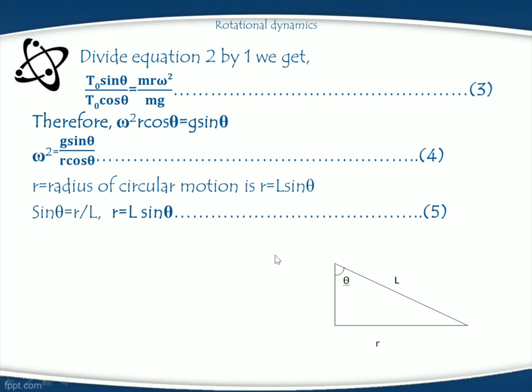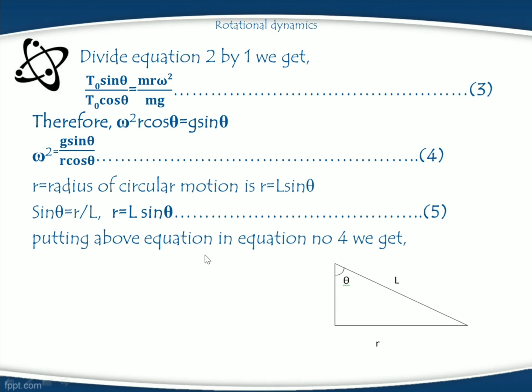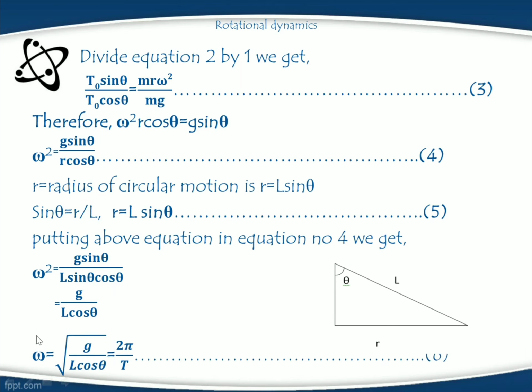Hence sin theta is equal to R upon L, or R is equal to L sin theta. Put this in equation number 4, we get omega square is equal to g sin theta upon L sin theta cos theta. Here sin theta gets cancelled. We get g upon L cos theta. Taking square root, we get omega is equal to square root of g upon L cos theta. Omega is nothing but 2 pi upon T. It is equation number 6.